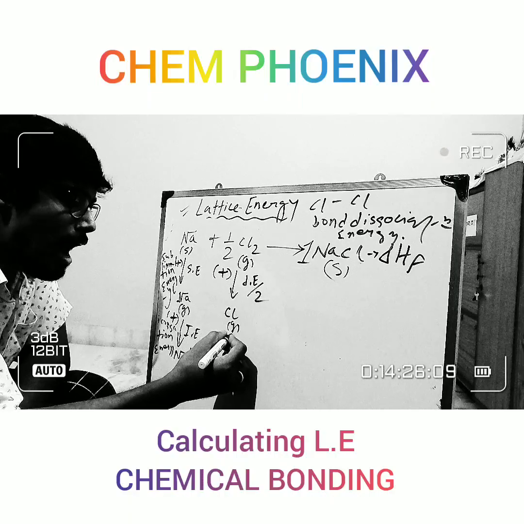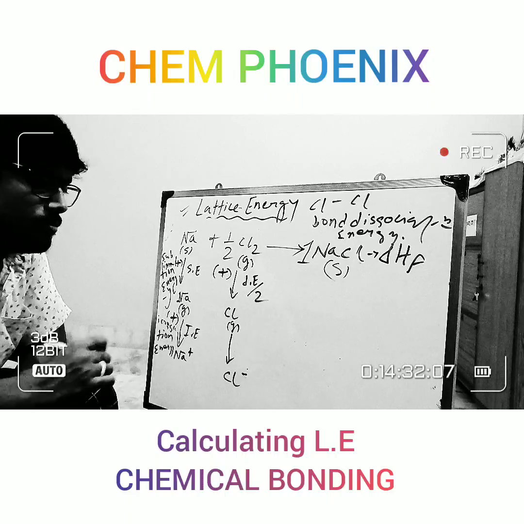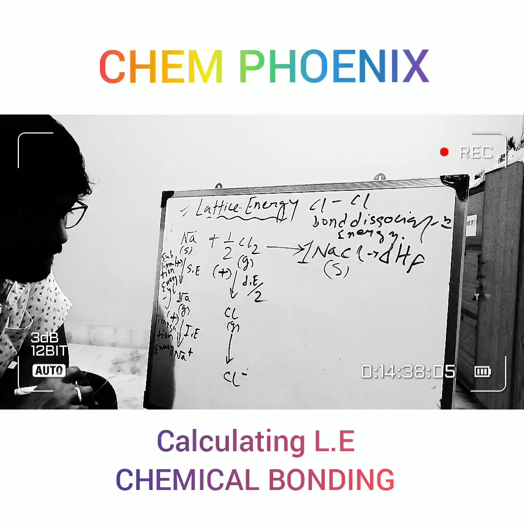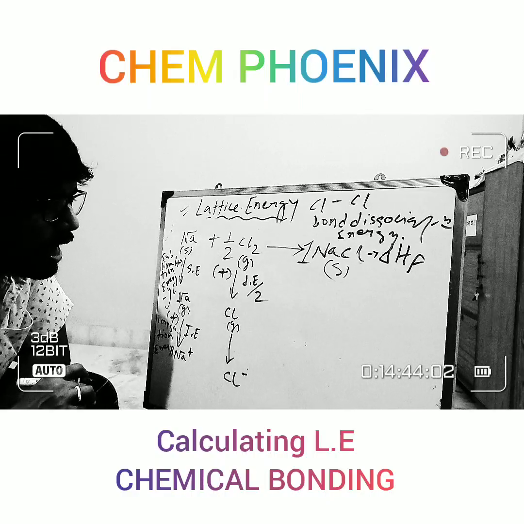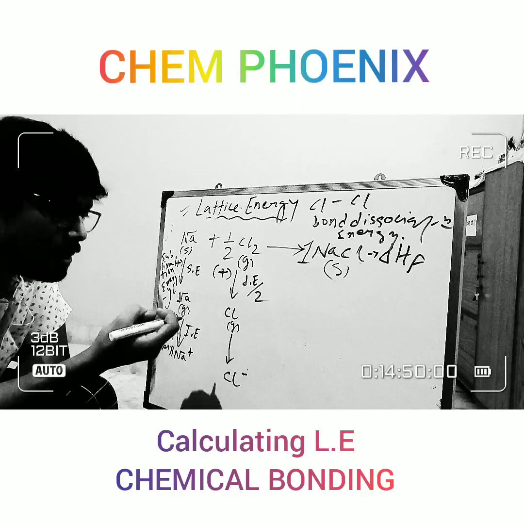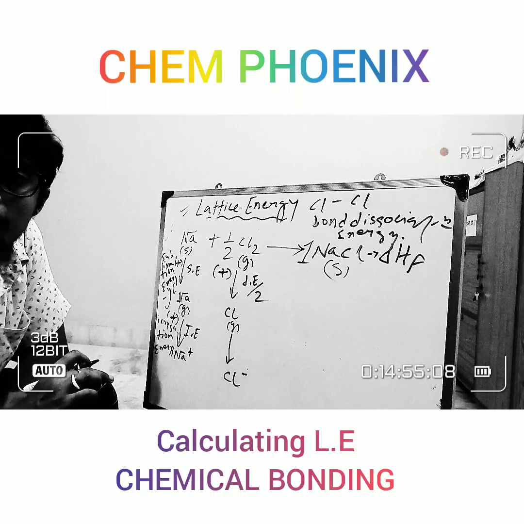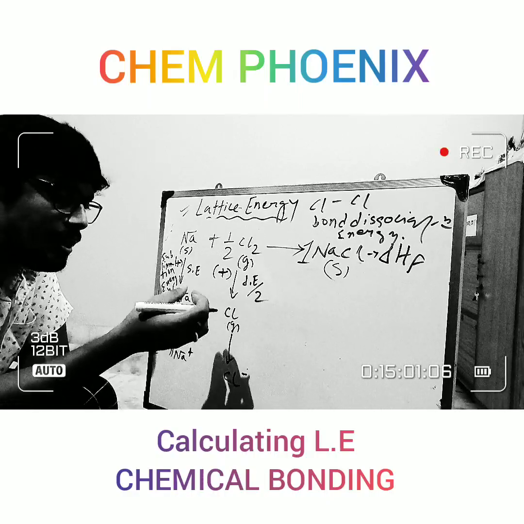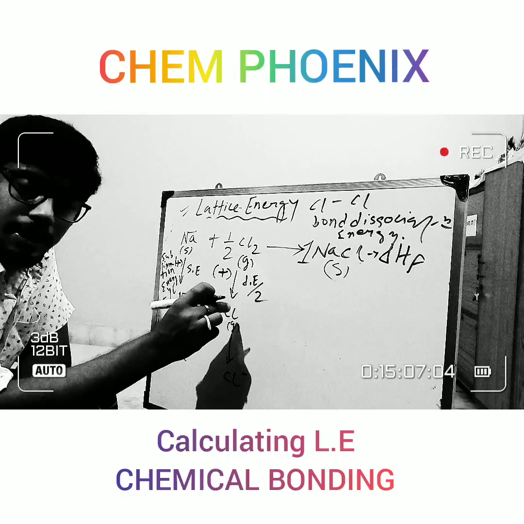Now you have to convert Cl into Cl minus, right? To convert Cl into Cl minus, you have to provide an electron to Cl. And if we provide an electron to Cl, an amount of energy is released. In all these cases you have to provide the energy, but whenever you convert Cl into Cl minus, an amount of energy is released because you are providing an electron to Cl.